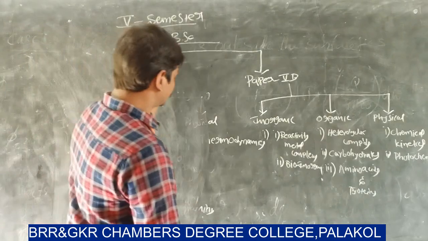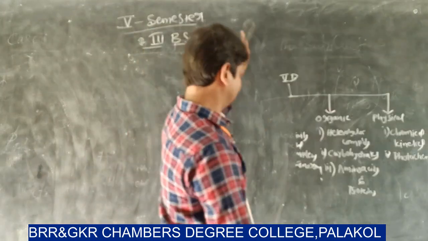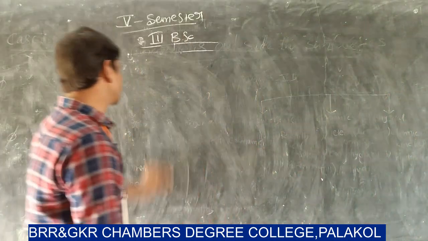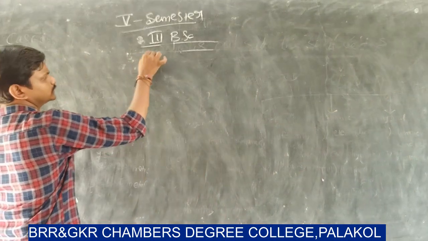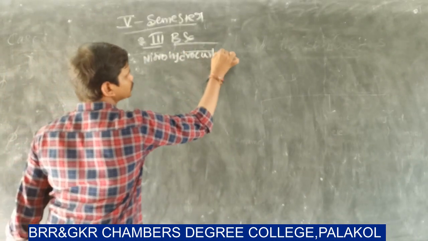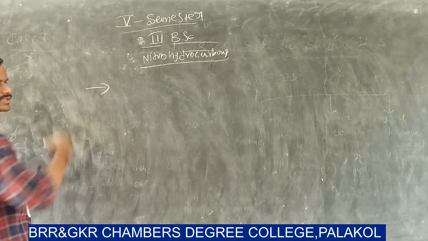In this unit we have 6 topics. These are the main objectives of nitrohydrocarbons.